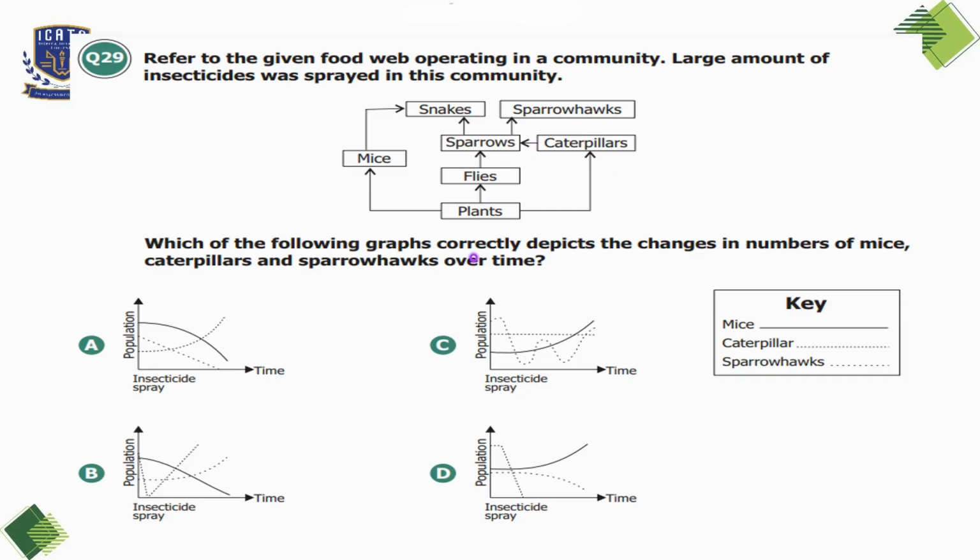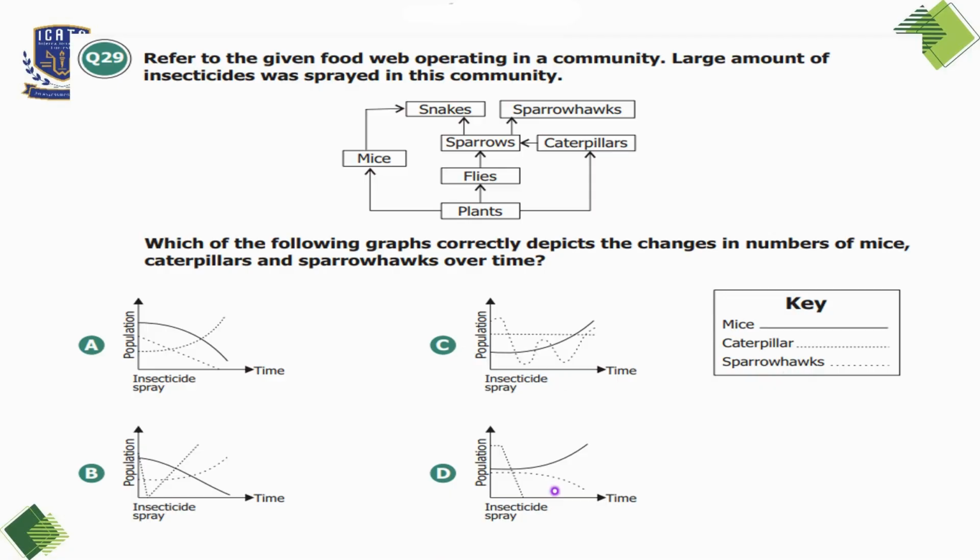If sparrows decrease, then sparrowhawks will have less food, leading to a decline in sparrowhawk numbers as well. So let's discuss the effects of insecticides on mice. Mice are not directly affected by the insecticides because they are not dependent on insects for food. With fewer sparrowhawks, which are their predators, the mice population will increase definitely.